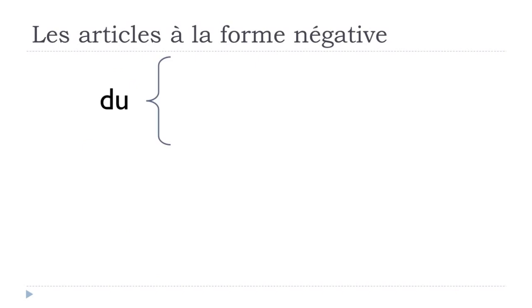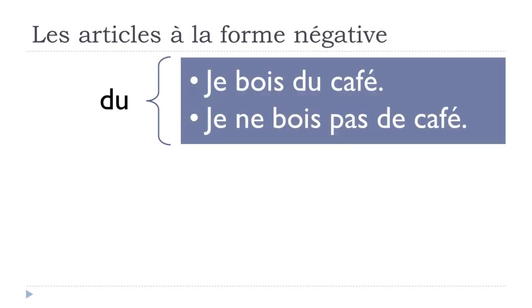Okay? And then let's see now for les partitifs. Okay? So if you want to introduce this something concept, let's see now. Je bois du café. Boire is to drink, and then when you've got this du café, well, really it's some coffee. You don't specify the quantity, so it's really what we call partitif. Okay? Je bois du café. So this is the masculine form here, du. And if you look carefully, negative form, je ne bois pas de café. So you can see that du is becoming de at the negative form.